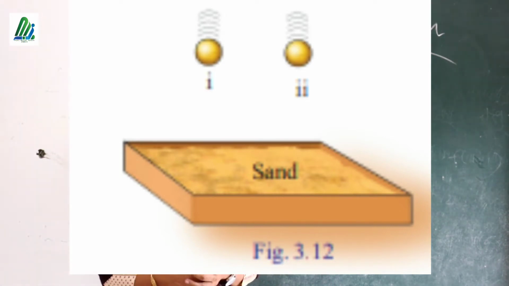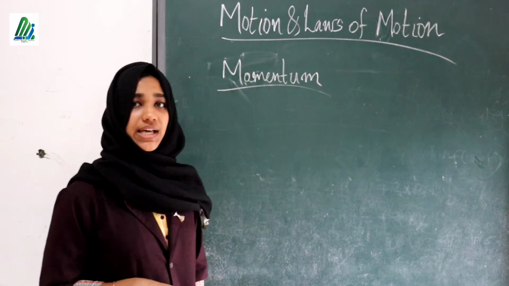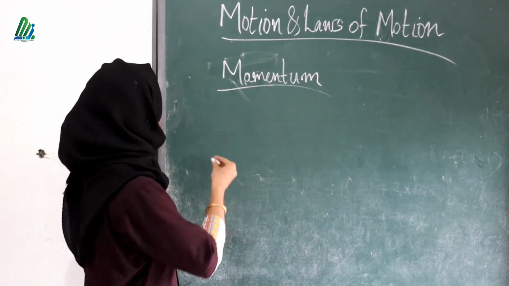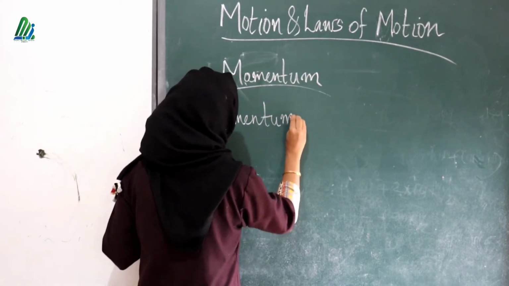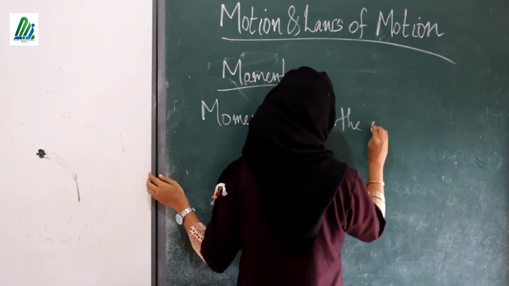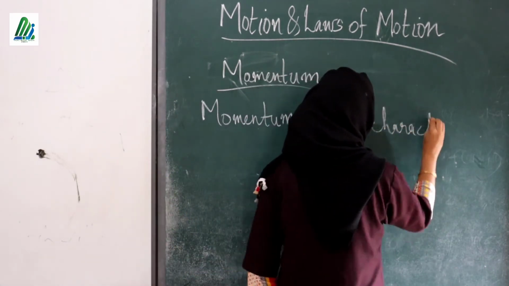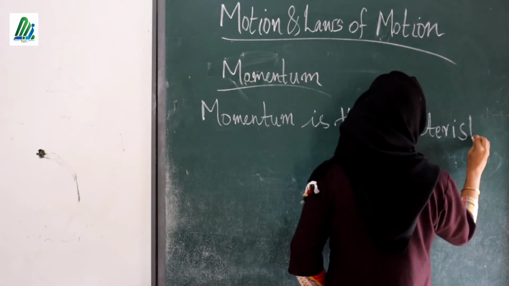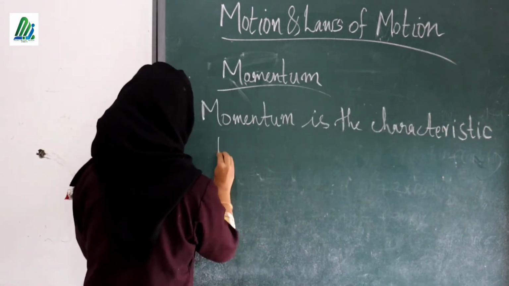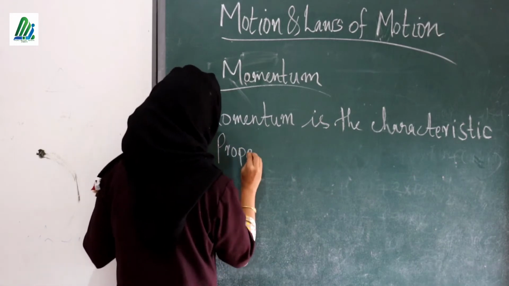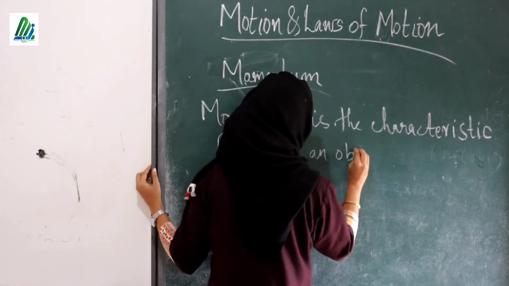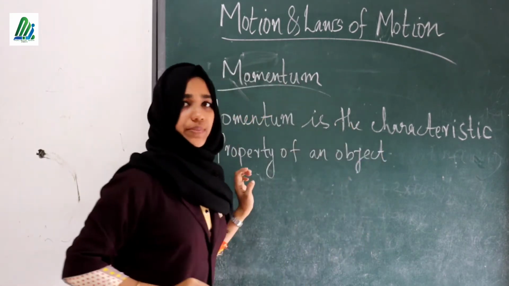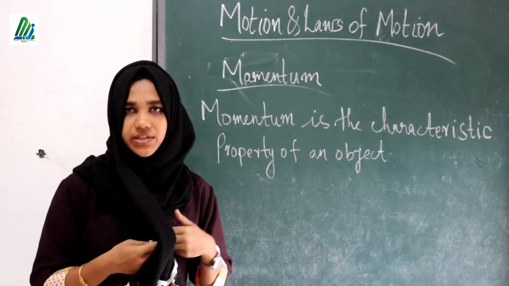Then what do you mean by momentum? Momentum is the characteristic property of an object.